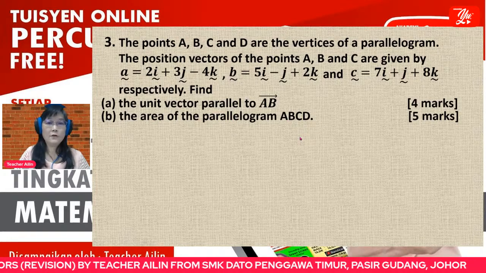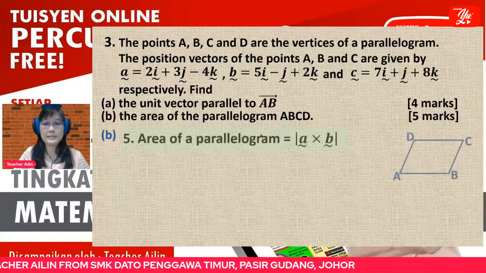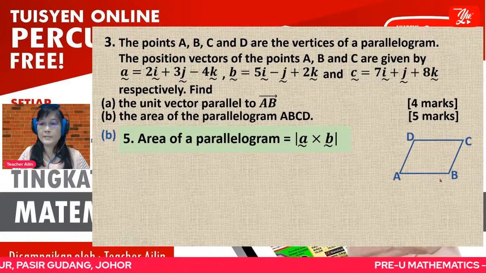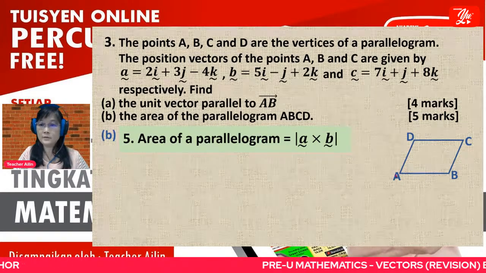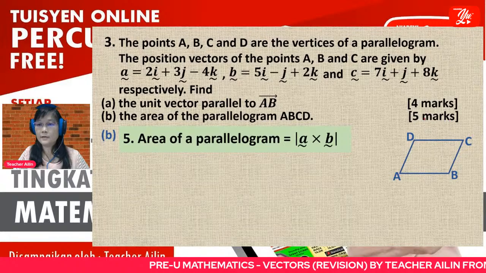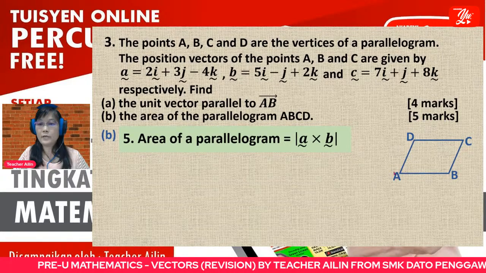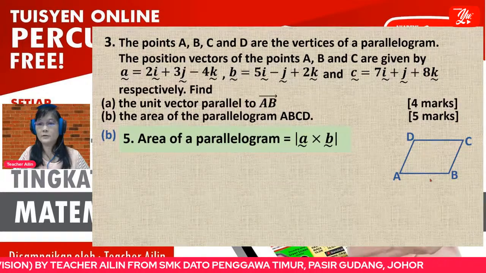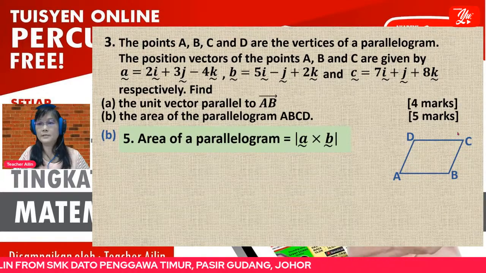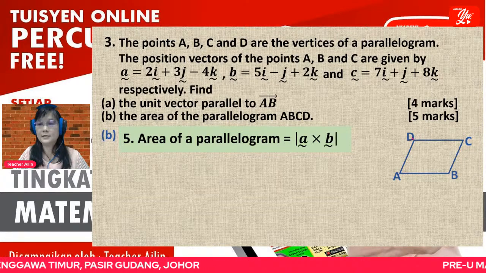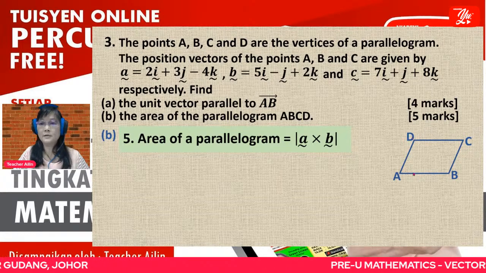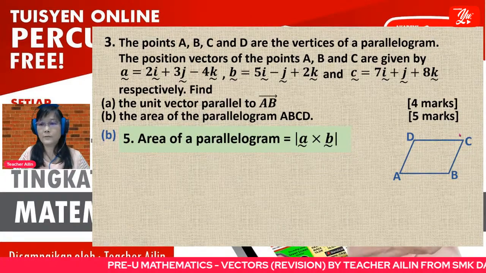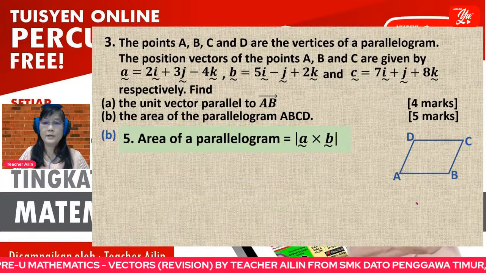For the parallelogram ABCD, you know that the formula is this one. When we look at ABCD, when you label A, B, C, please follow the sequence, anti-clockwise. Please don't label A, B, then C, D here. No, you follow the direction. So A, B, C, D, so C is here, D is here. Please don't label C here. The way you label the diagram, actually you have to follow the rules of mathematics also. So using this one, follow.